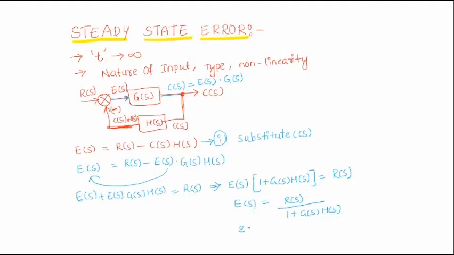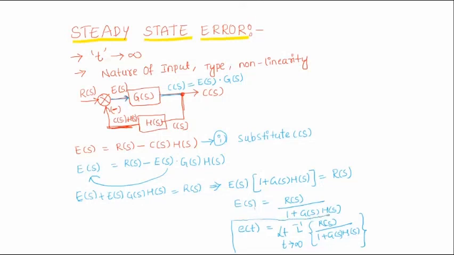E of S becomes E of t, which equals the inverse Laplace transform of R of S by 1 plus G of S into H of S. If you take the limit t tends to infinity, this becomes the steady state error of the system.